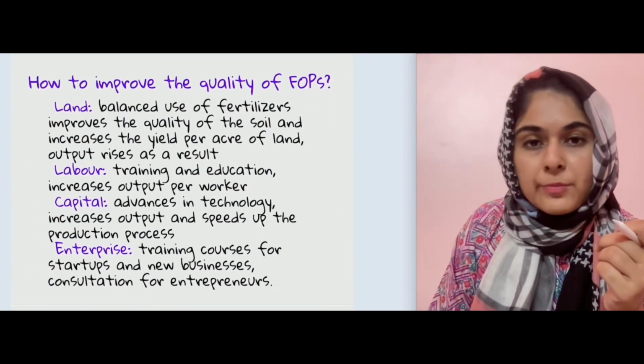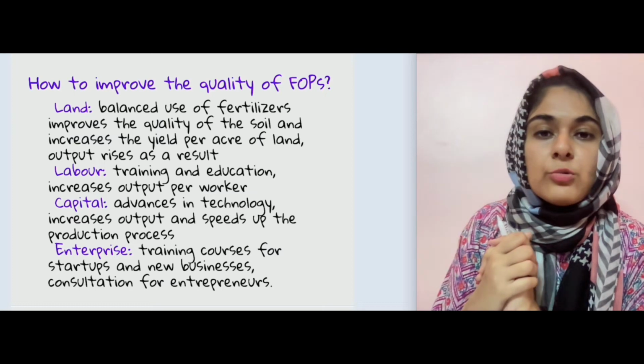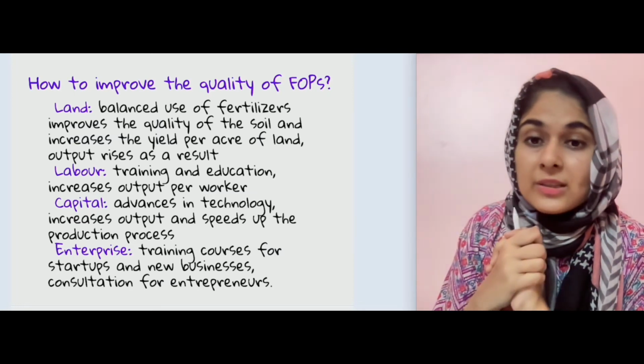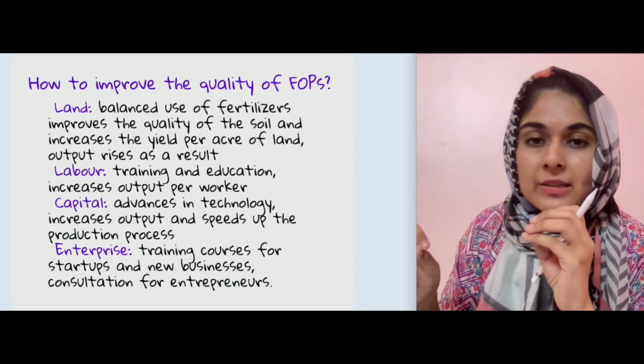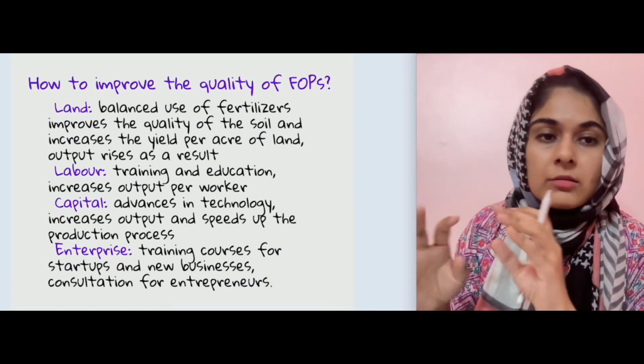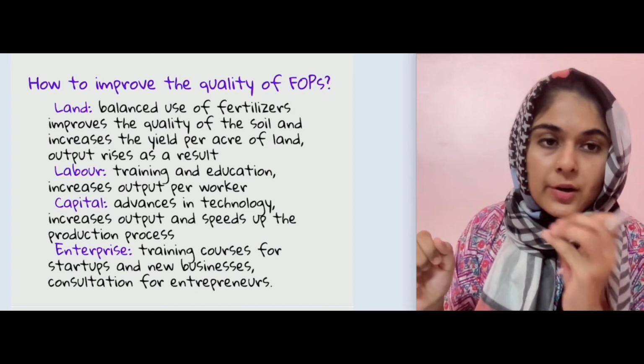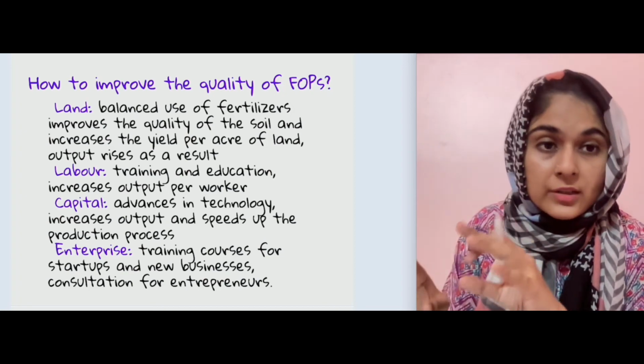So very important part of the chapter is that how do you improve the quality of factors of production. So this the list that I have given here, it's not ये इसमें सब कुछ नहीं है. लेकिन like it's some of the part of the chapter, so not everything is over here.